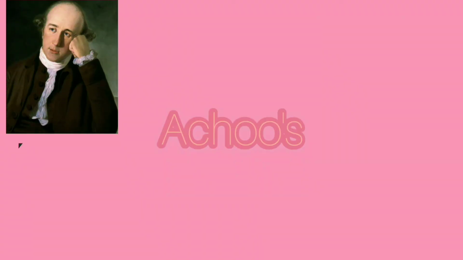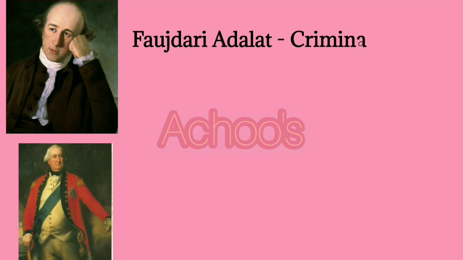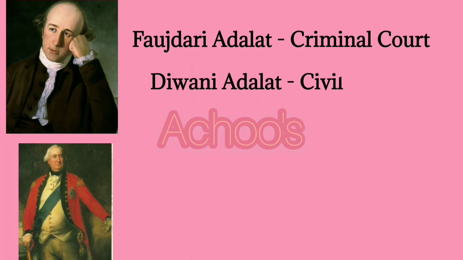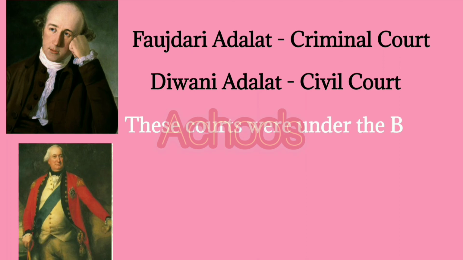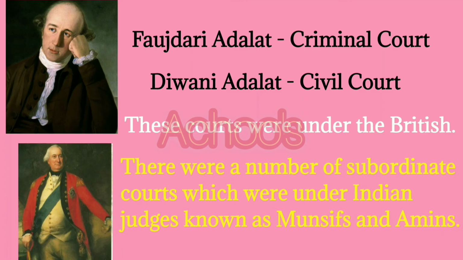The judicial system was put forward by Warren Hastings and developed by Lord Cornwallis. Faujdari Adalat, which means criminal court, and Diwani Adalat, which means civil court, were set up in each district. Both these courts were under the British. There were a number of subordinate courts which were under Indian judges known as Munsifs and Amins.